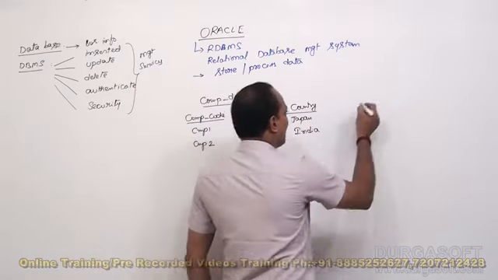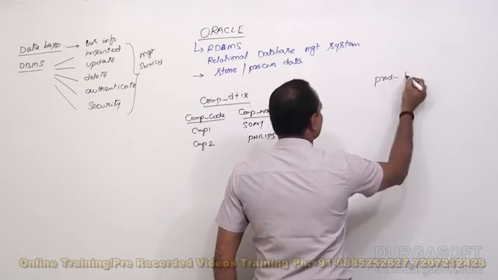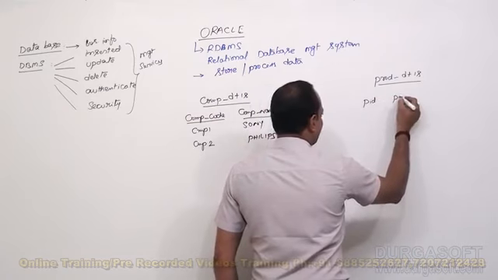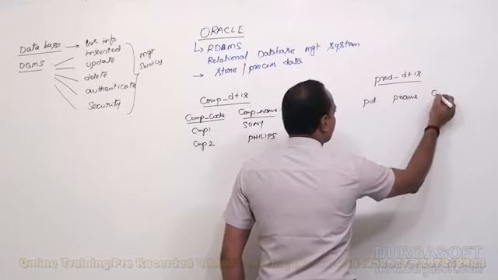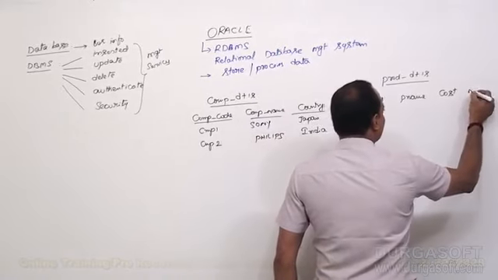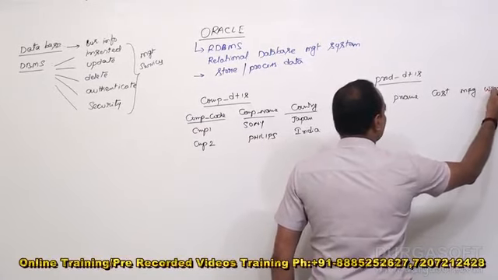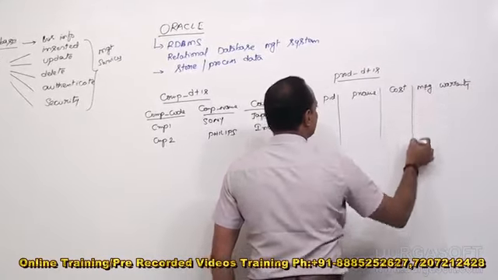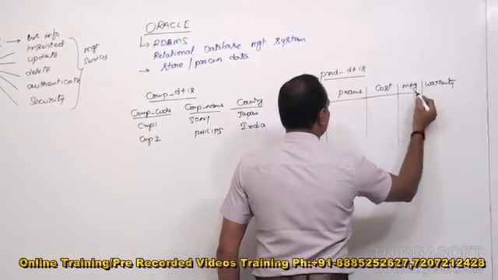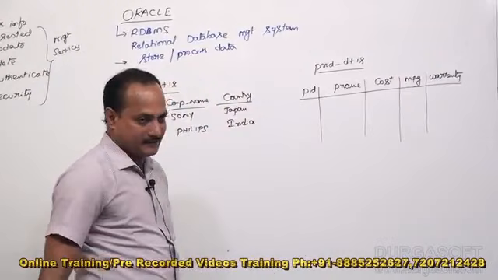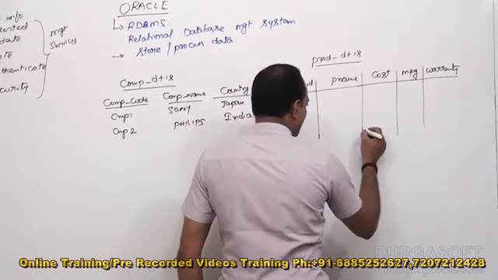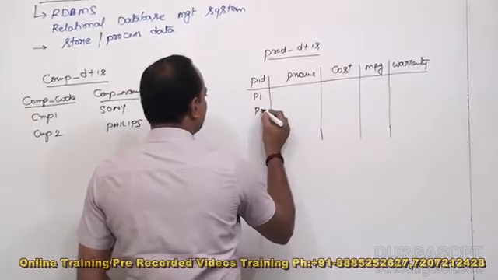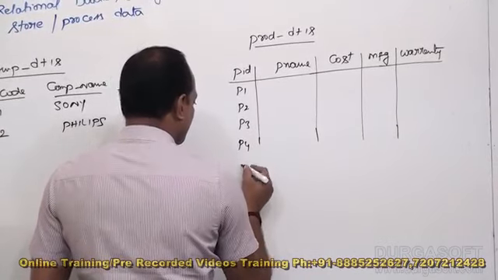Let us assume I am the dealer for these two companies. Product details: PID, product ID, product name, cost of the product, manufacturing date, and you can also say warranty. For sample, I am considering only some of the columns: product ID, product name, cost of the product, and warranty. Let us assume 5 products: product 1, product 2, product 3, product 4, 5.